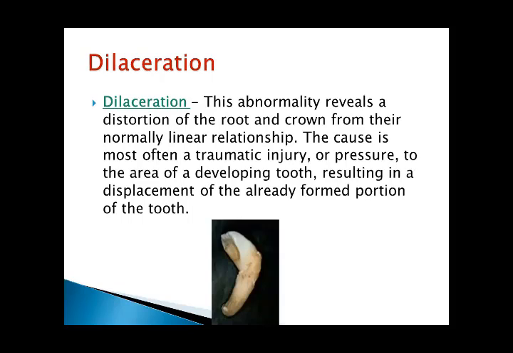Second is dilaceration. This abnormality reveals distortion of the root and crown from their normally linear relationship. The cause is most often a traumatic injury or pressure to the area of the developing tooth, resulting in a displacement of the already formed portion of the tooth.